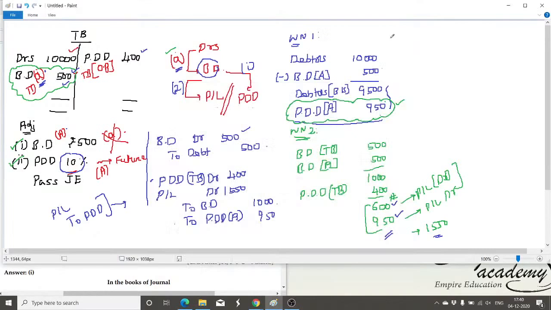Now, provision for doubtful debts created here on the good debt. Now listen, this is not good debt. This is confirmed bad. It will not come. Out of the 9500, we estimated some portion may be bad. Is it okay? What is the estimation? So, the estimation could be based on the previous year's experiences.